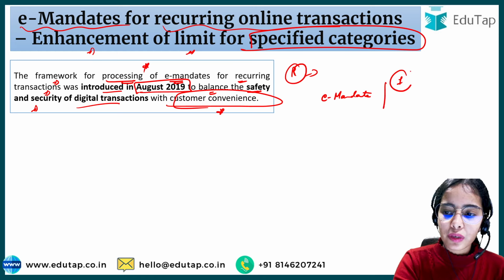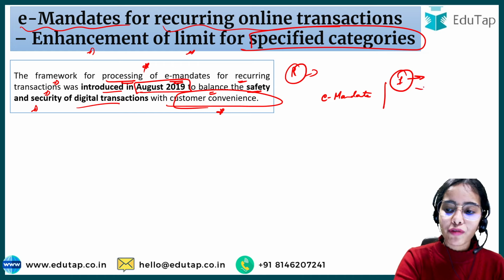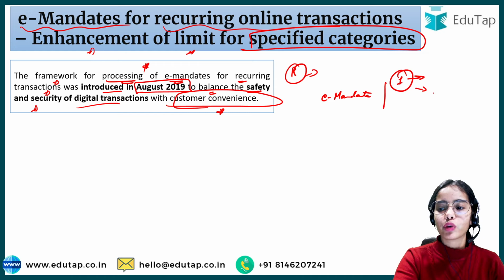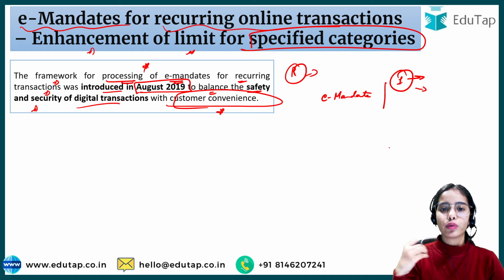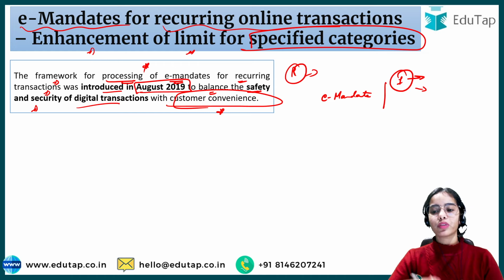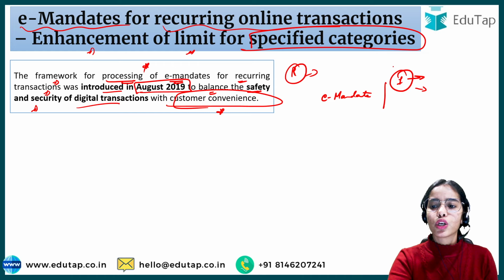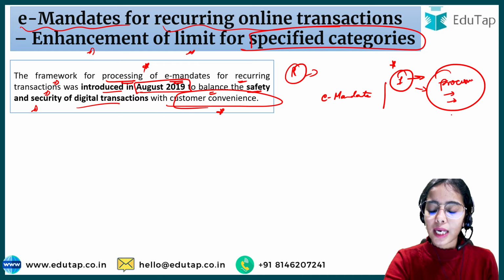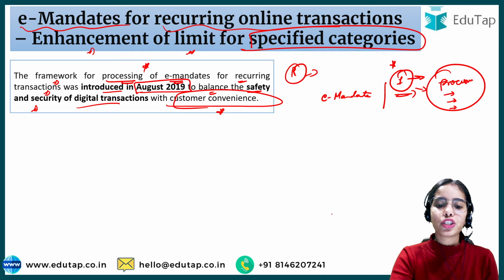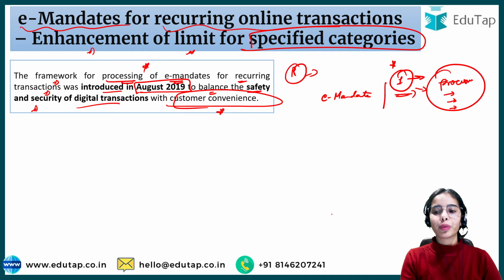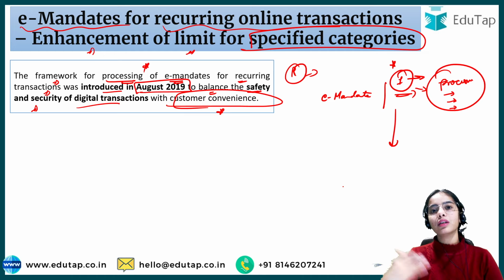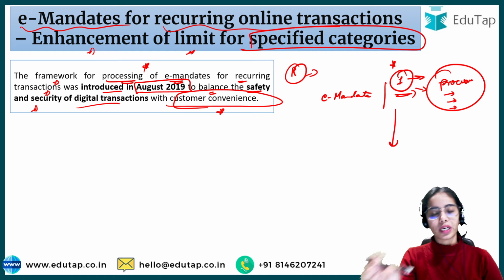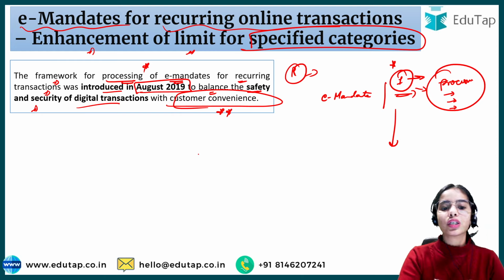That's why the first time you have to give the permission for the mandate, you have to put your PIN, you have to pay, and there is also the OTP you are getting. So for the first time there are these processes that you are following: you are putting in the details, the amount, your PIN and everything. After the first time, when you have given the permission for the e-mandate for the autopay, the transaction will happen on its own for the recurring online transactions, and this is to boost customer convenience.